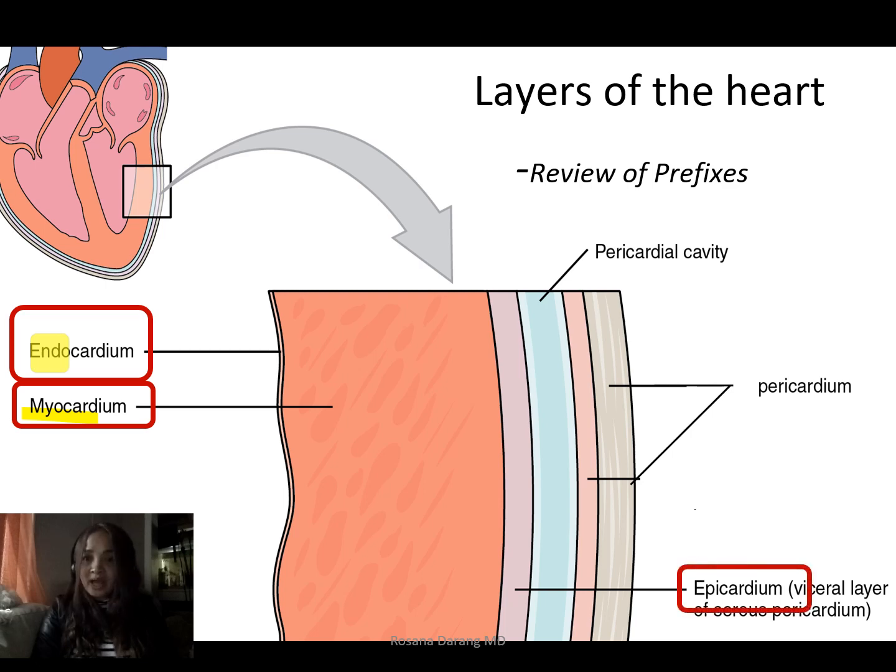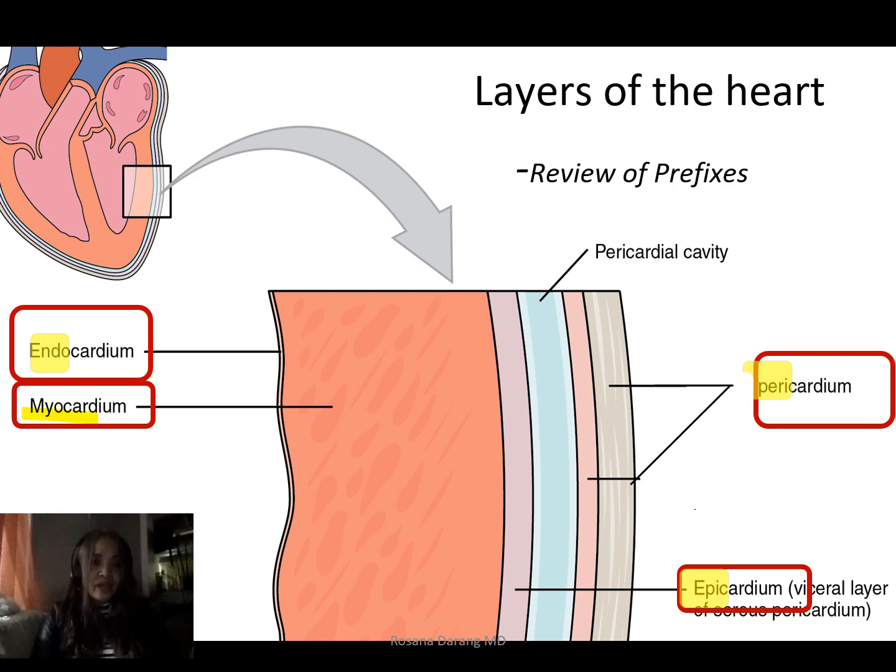And then we have the epicardium. Epi is a prefix which means upon or on top of. The epicardium is the outermost layer or wall of the heart. And then let's also add pericardium here once again, which we gave as an example earlier. So pericardium is this double-walled sac that holds the heart. So remember your prefixes in this slide. We have endo, we have myo, we have epi, and peri.